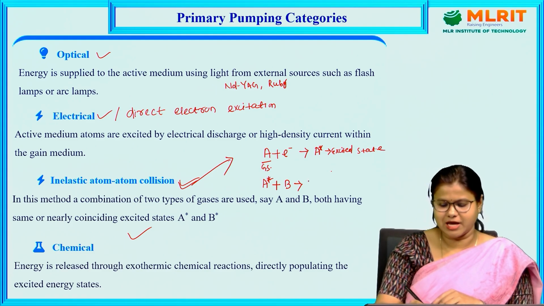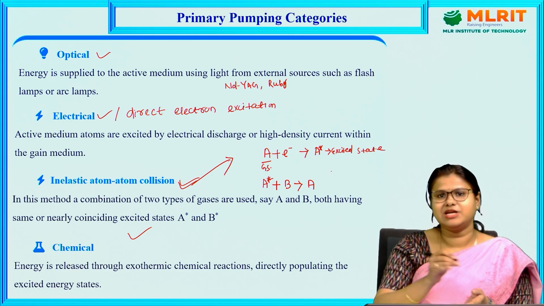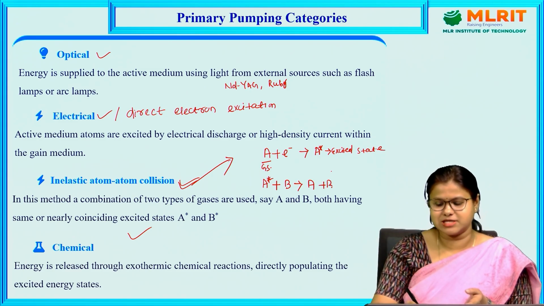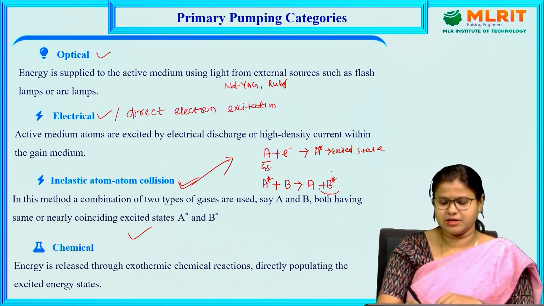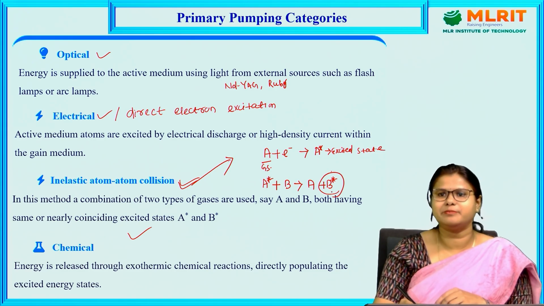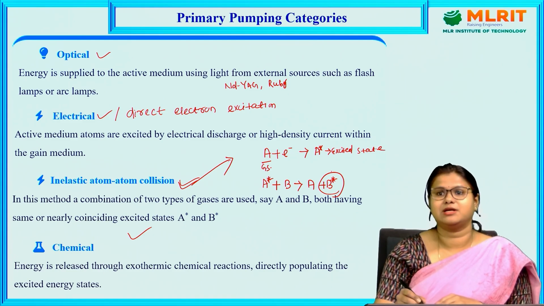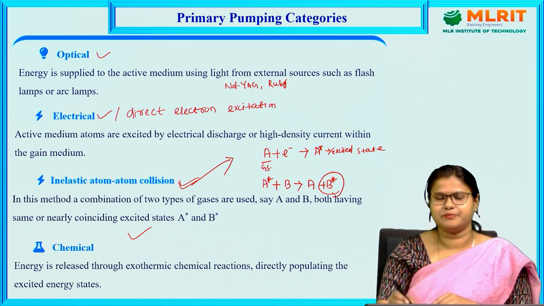A goes back to the ground state because it gave that extra energy to B, and B gains that energy and gets excited. Mostly B is the active medium or active center for that laser. So in this process, by inelastic collision, we can excite atom B indirectly.